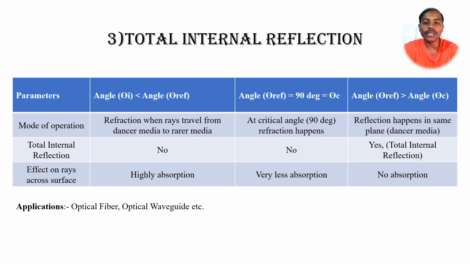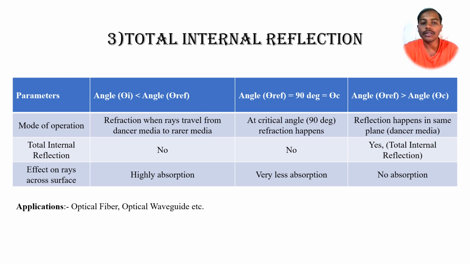So here we can see in detail, this is the table. Here we can see the mode of operation. Refraction is when rays travel from denser media to rarer media. At that time the angle of incidence is lesser than the angle of refraction, while in critical mode we can see the angle of refraction is equal to 90 degrees, and in total internal reflection we can see that the angle of incidence is greater than the critical angle.